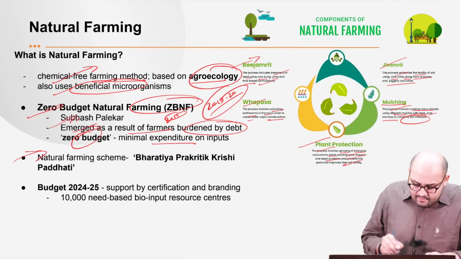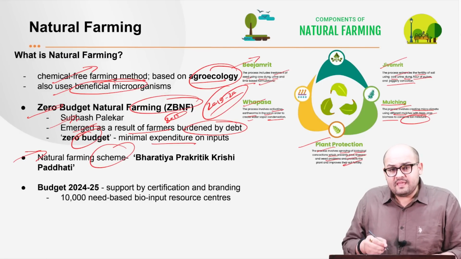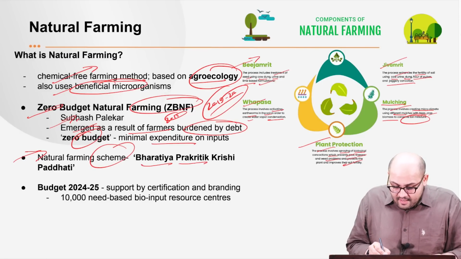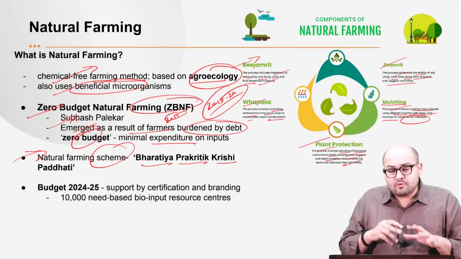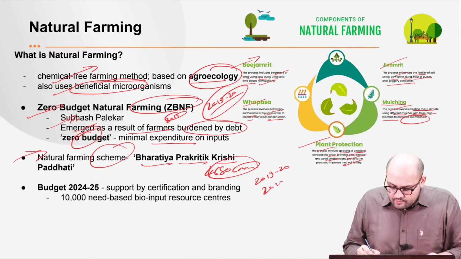Now, recently, what we have is a particular scheme, the natural farming scheme. Now, this is being initiated as a part of the Bharatiya Prakritik Krishi Paddhati. Now, the total budget for this scheme is around 4,650 crores, right? And it is for the period 2019-20 till 2024-25.